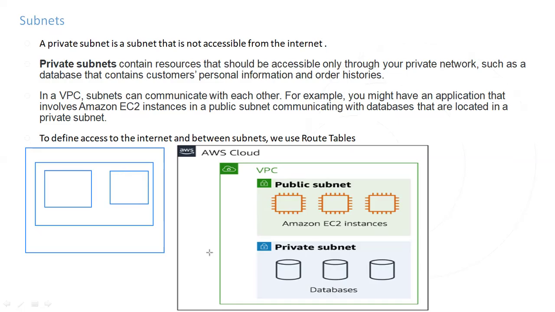You can check this diagram. In this diagram, we have created one VPC. Within the VPC, we have further divided it into subnets. We have one public subnet and one private subnet. The public subnet is the subnet that can be accessible from the internet. It means any resources that you require to access from outside the network, you can launch in your public subnet, and in the private subnet you can launch those resources that do not need to be accessible from the internet. That is called a subnet.